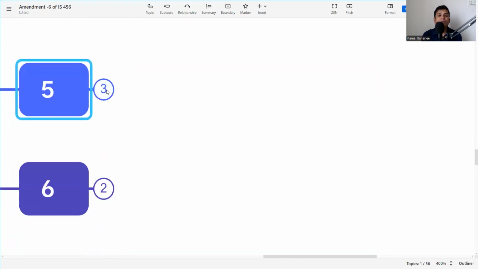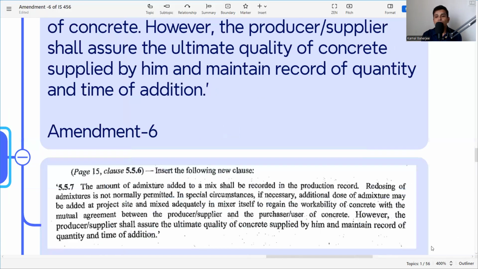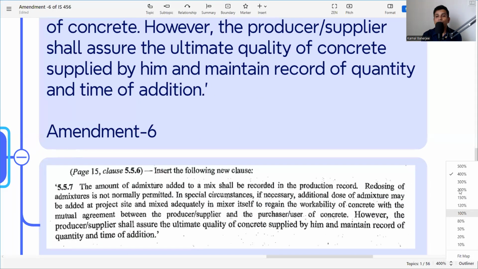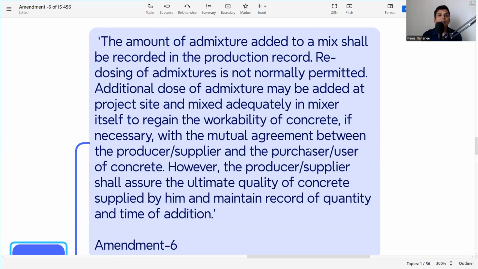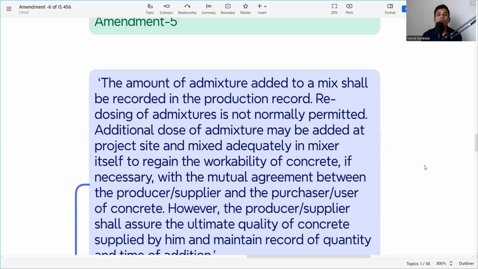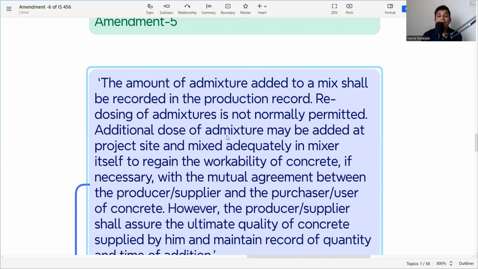Next clause is, okay, let me zoom out. What they are saying is that the amount of admixture added to a mix. So what is the admixture we are using? Not the mineral admixture, the chemical admixture. So whatever they have given, saying that the amount of admixture added to a mix shall be recorded in the production record. So whenever the concrete is produced, this should be recorded in the production record or the batch report. Redosing of admixture is not normally permitted.